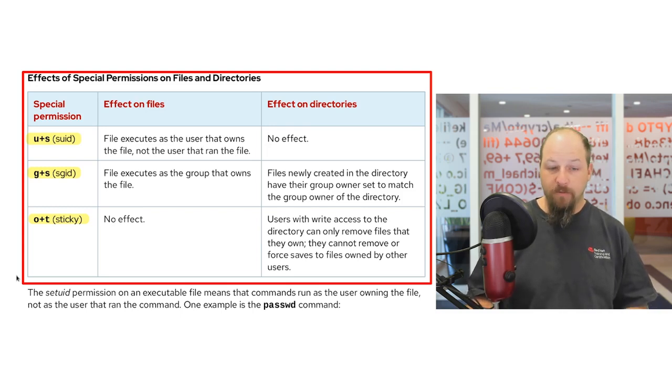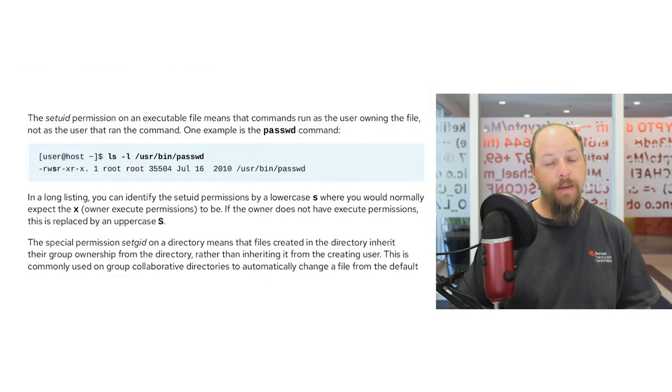A good example of where this special permission for the sticky bit is employed is in the /tmp directory. All users have access to read, write, and execute from that directory. However, with the sticky bit set on that location, you may only remove the files you yourself own with your user.